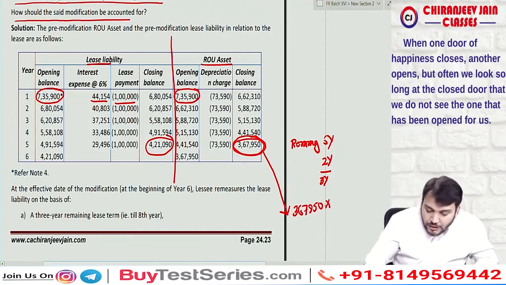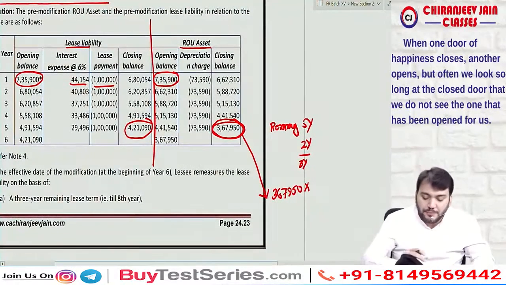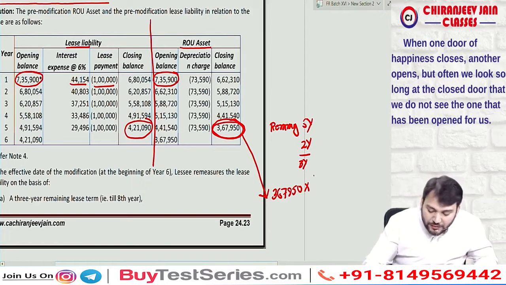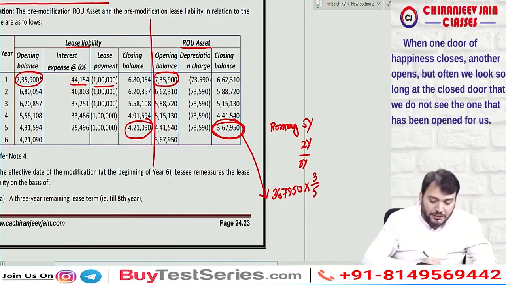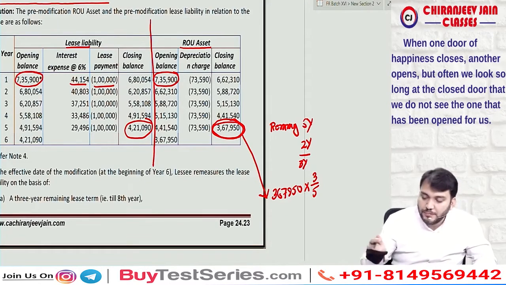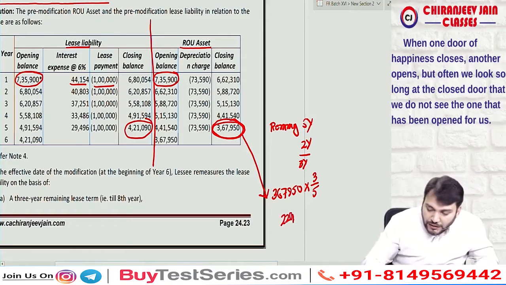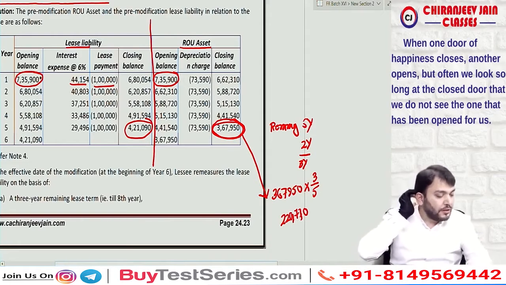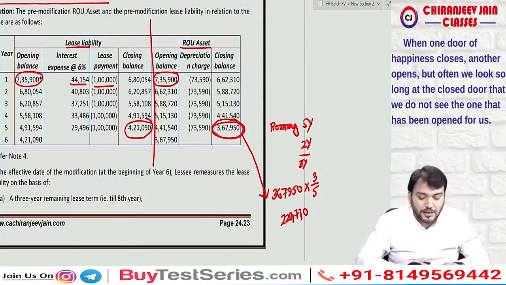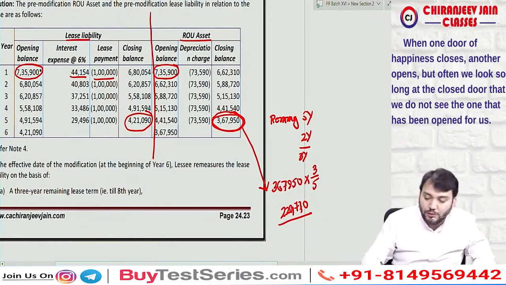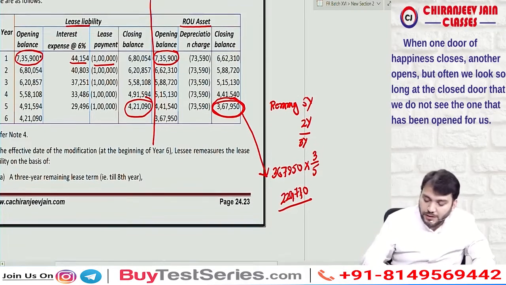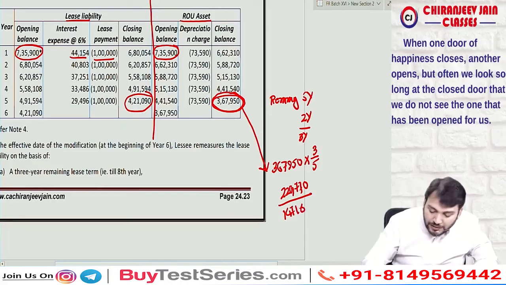3,67,950 into, can I say we'll do 3 by 5. It will be 3 by 5. So it will be 2,20,770. So it will be remeasured at what? 2,20,770. It means we need to reduce ROU asset by how much? That is 1,47,180.